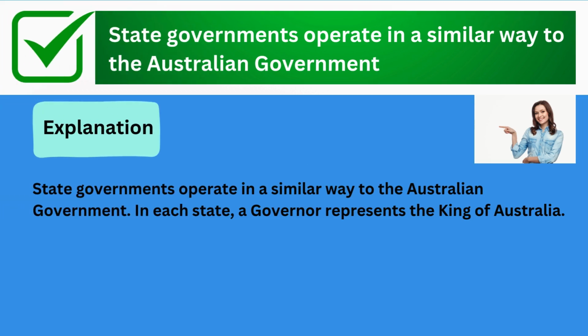The correct answer is state governments operate in a similar way to the Australian government. Explanation: state governments operate in a similar way to the Australian government. In each state, a governor represents the King of Australia.